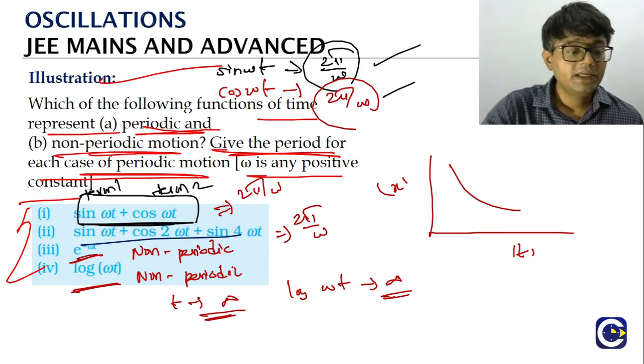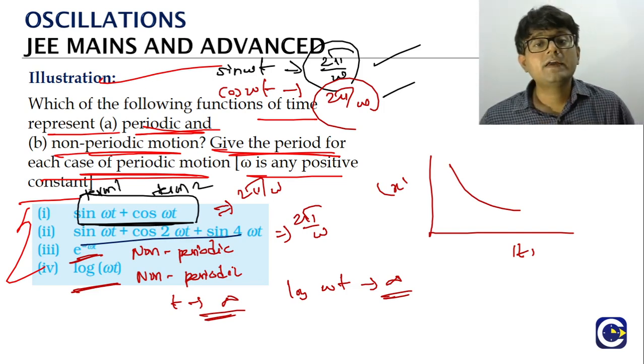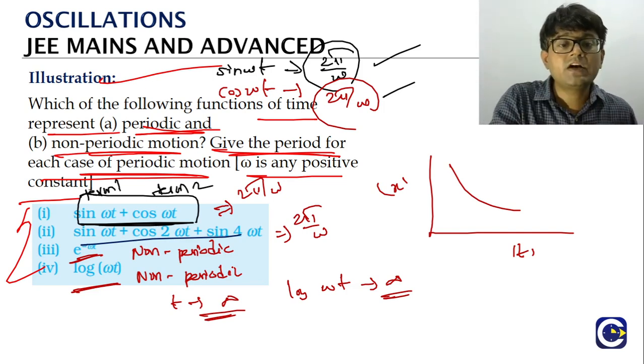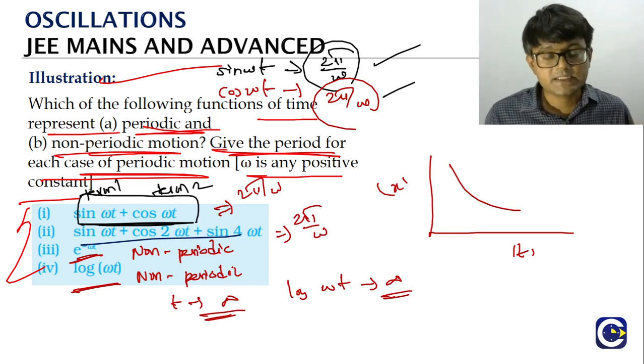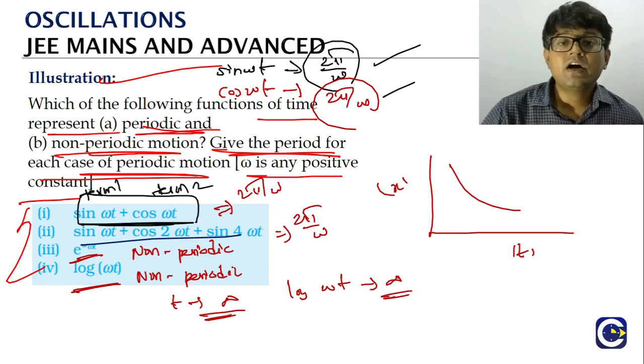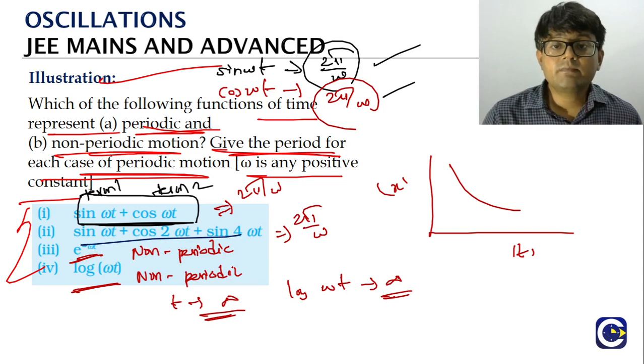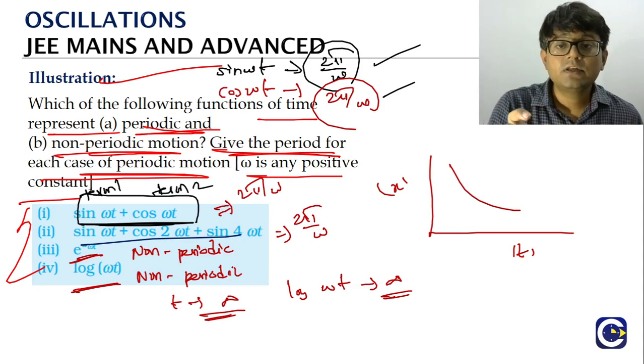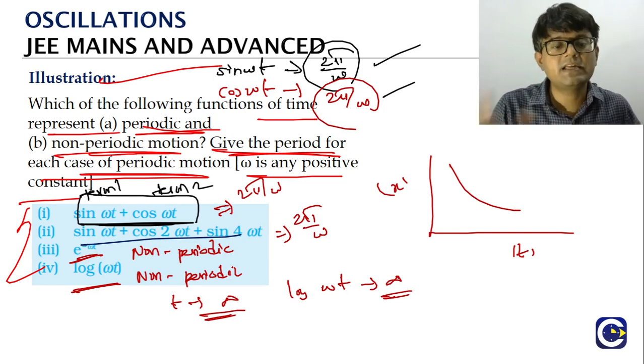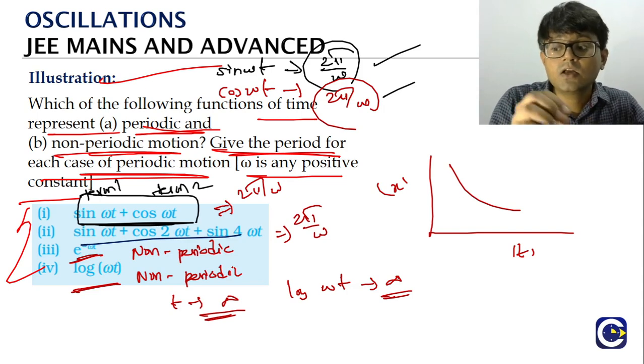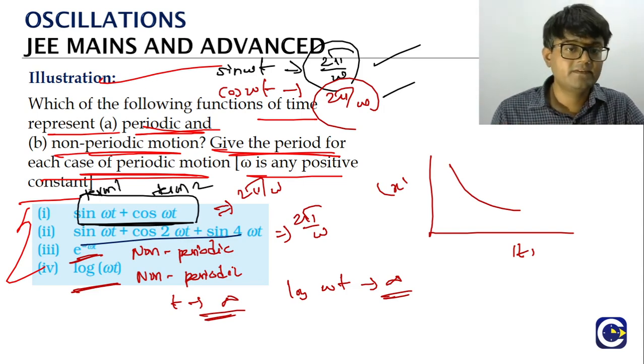So in this, the critical idea is: when you have a periodic function given which has multiple terms, the overall function period will be given by the LCM of the periods of all these different terms. That's it. This is the idea on which we can expect questions, if at all there are questions coming on the concept of periodic motion itself.